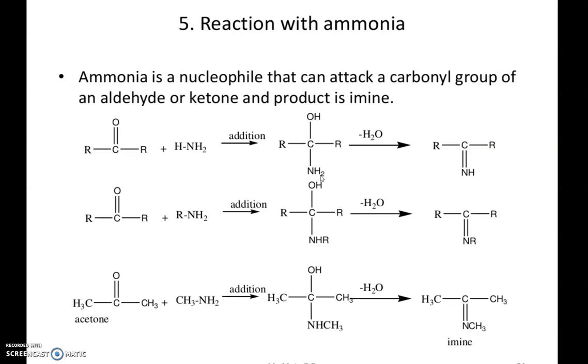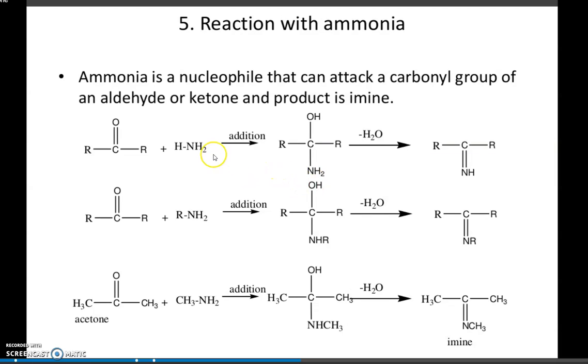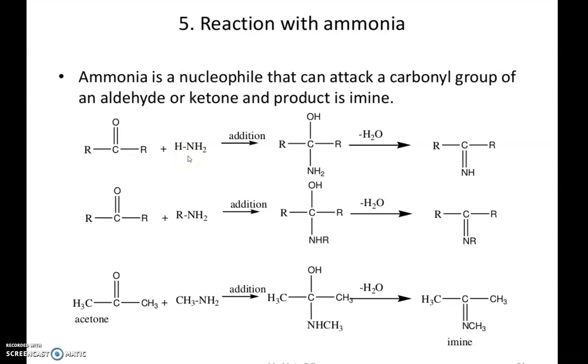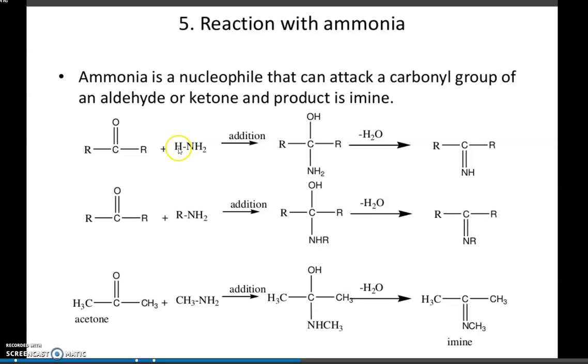Reaction with ammonia, for example. Ammonia's formula is NH3. Here H and NH2, the same, we'll get H plus and NH2 minus. So the NH2 attacks the carbon, the bond shifts to oxygen, so it becomes O minus, and H plus will attach here.